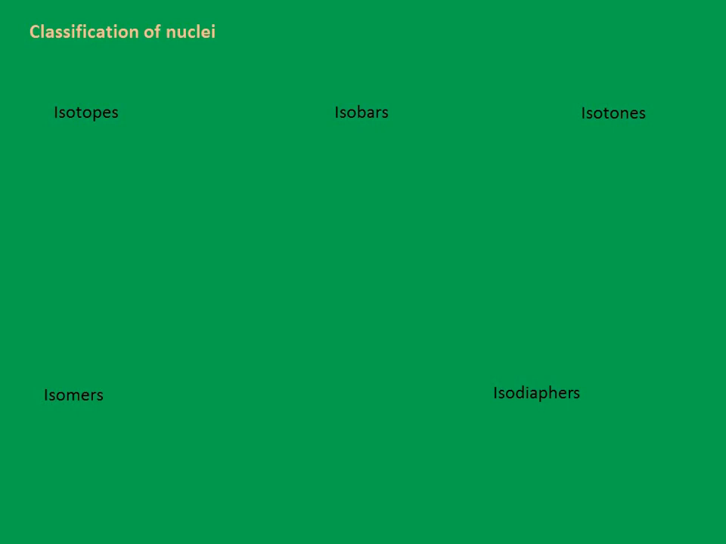Classification of nuclei. We have discussed till now the atomic mass unit and the constituents of a nucleus. Keeping them in mind, we have different kinds of nuclei, which means a nucleus can be classified into the following categories. Now let's see what those are, starting with isotopes.